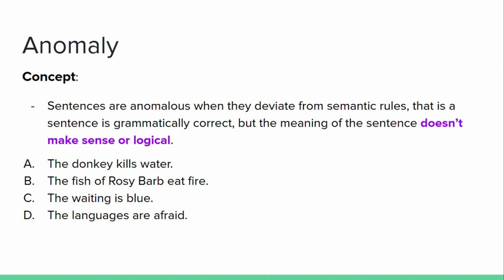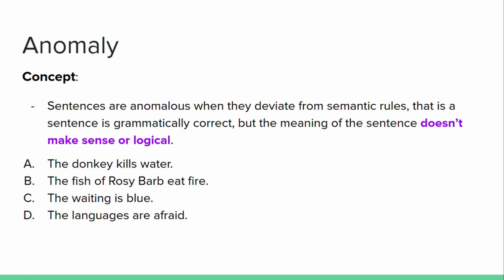Let's look at the term anomaly. The concept of anomaly is that sentences are anomalous when they deviate from semantic rules, that is, a sentence is grammatically correct, but the meaning of the sentence doesn't make sense or isn't logical. Let's look at sentence A, the donkey kills water. So the words kill and water don't have conceptual similarity or compatibility, and it doesn't make sense.